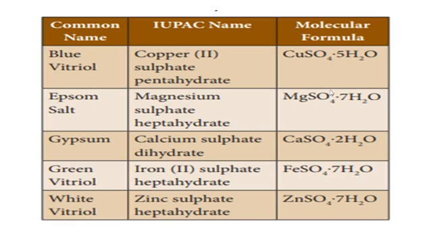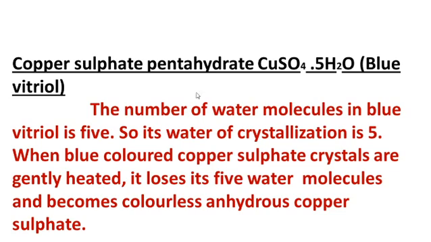The dot is important. Calcium sulfate dihydrate, CaSO4 dot 2H2O, 2 is di. Iron sulfate heptahydrate, FeSO4 dot 7H2O. Zinc sulfate heptahydrate, ZnSO4 dot 7H2O.